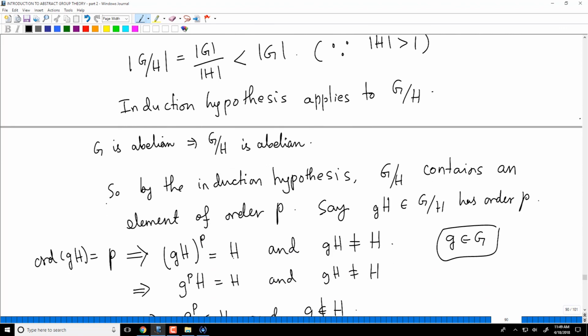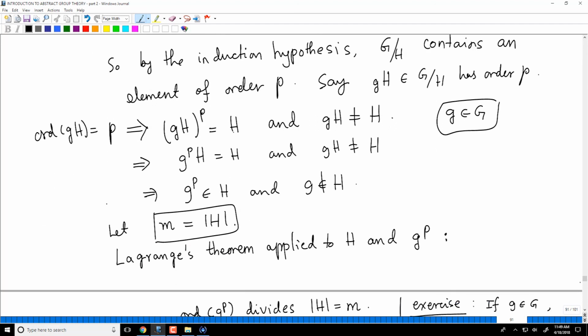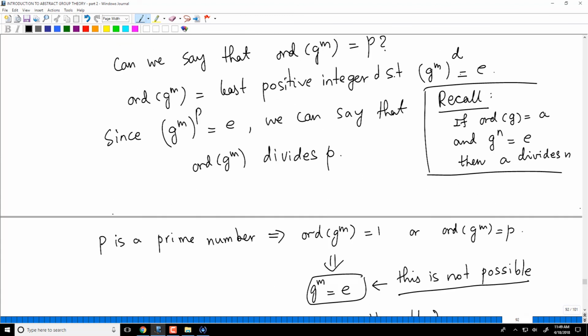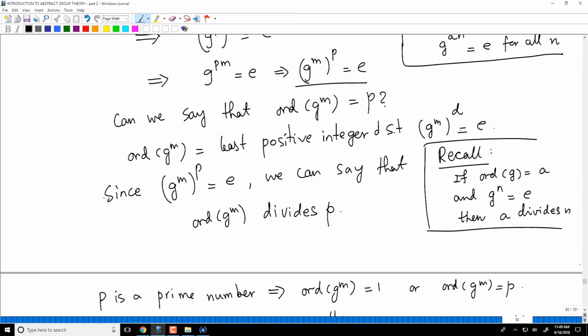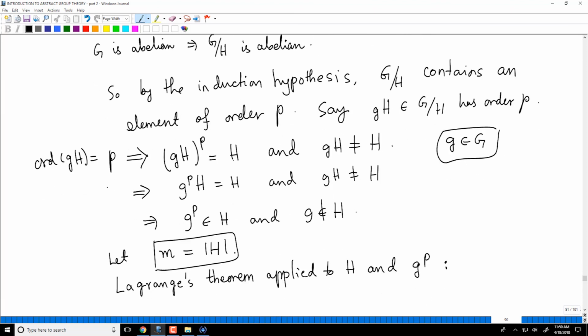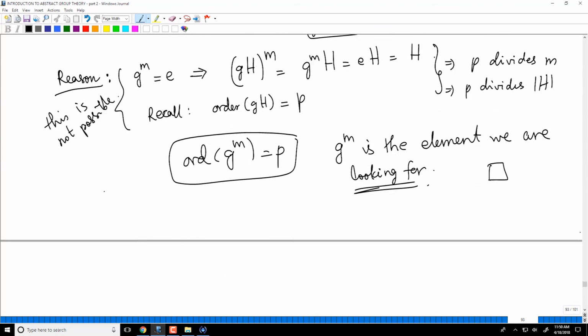Otherwise, G mod H contains an order P element, let's call that GH. Then we played with that element and concluded that an element related to it is the element that we are looking for. The last part of the proof is somewhat tricky perhaps, so you have to carefully read the proof and listen to my proof once more if needed to make sure that you understand. Okay, so this completes the proof of Cauchy's theorem.